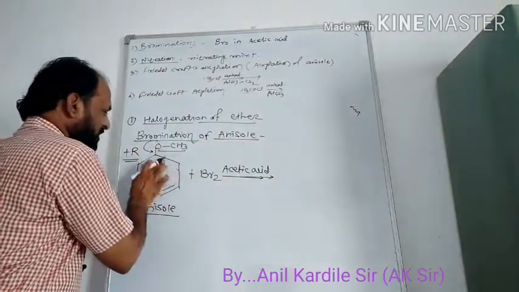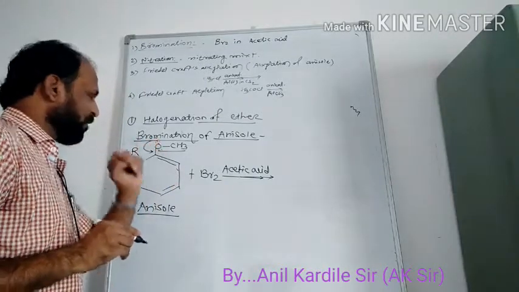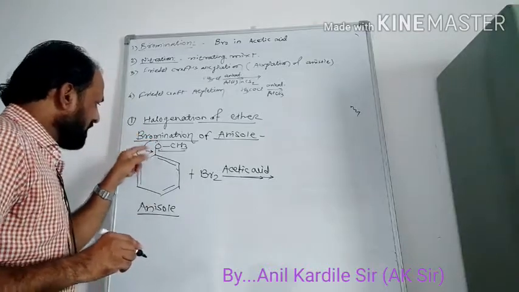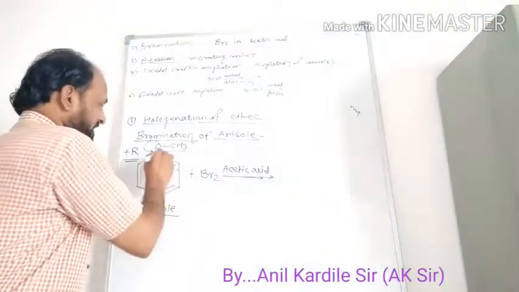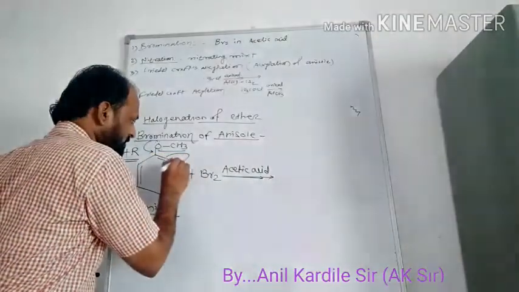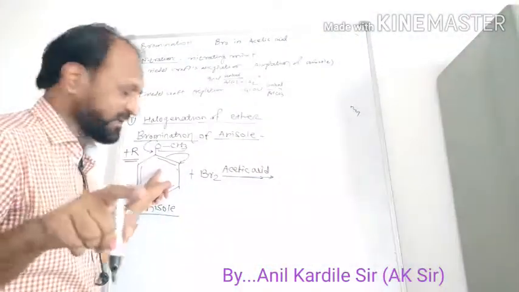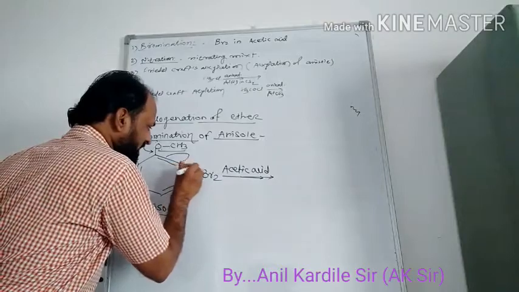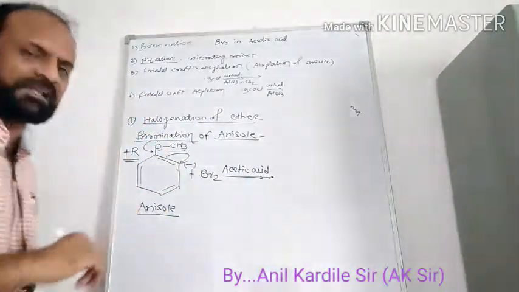The lone pair of electrons present on this oxygen activates the benzene ring. Due to that, the pi bonded electrons present within the benzene ring are shifted, and electron density is accumulated at the ortho position. अगदी सिंपल पद्धतीने लक्षात ठेवा.